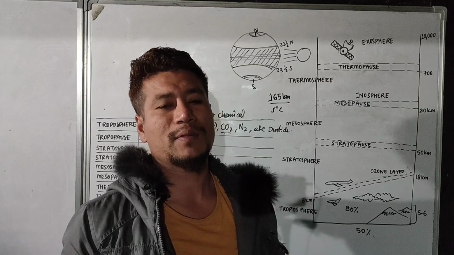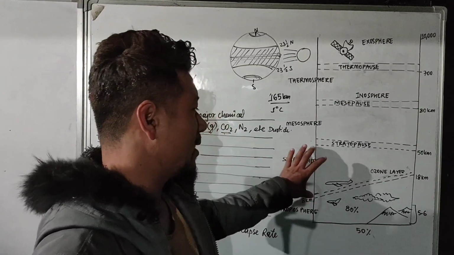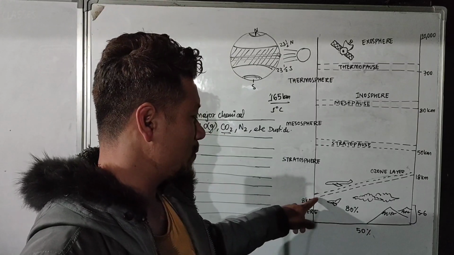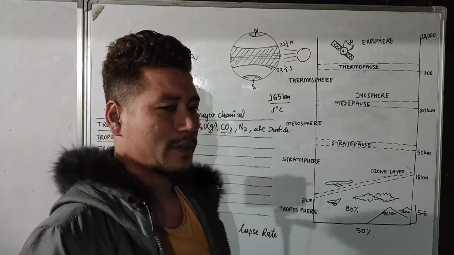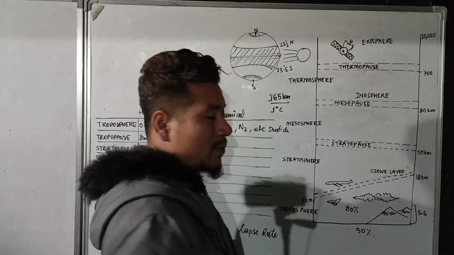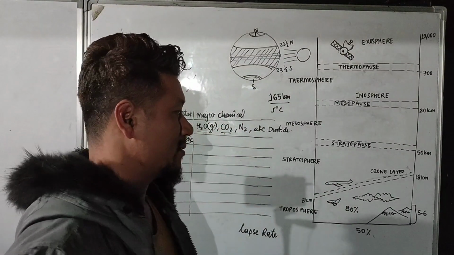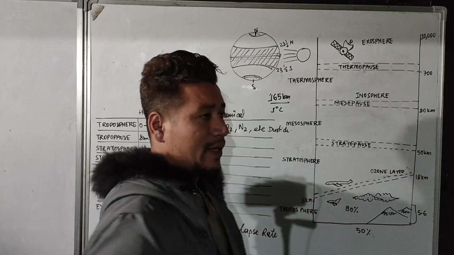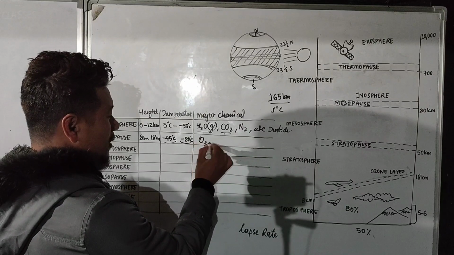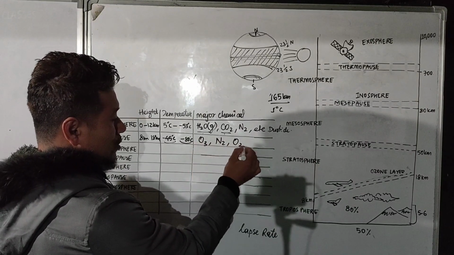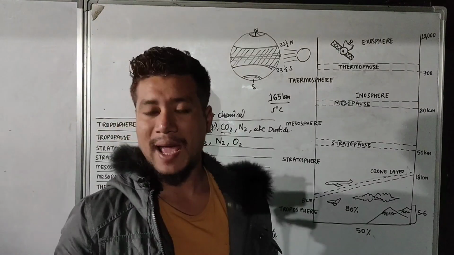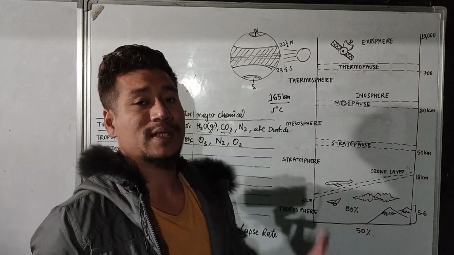The stratosphere is one of the important layers, and it is the second layer after the troposphere. As soon as the troposphere ends, the tropopause comes, and then the stratosphere. The stratosphere is the layer over which commercial aeroplanes and jets fly. It also plays a very important role because it has one of the important gases, the ozone layer, and it also contains N2 and O2. We know that the ozone layer is a protective blanket which protects us from the ultraviolet rays coming from the sun.